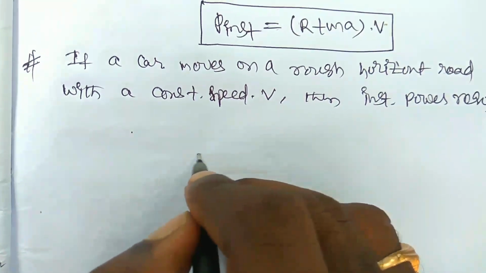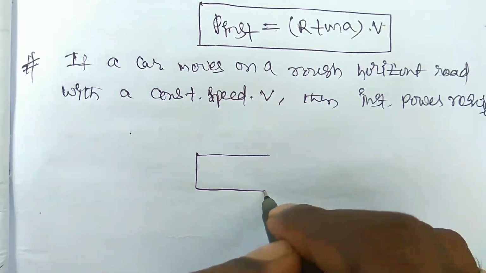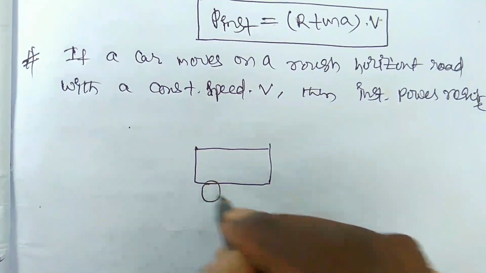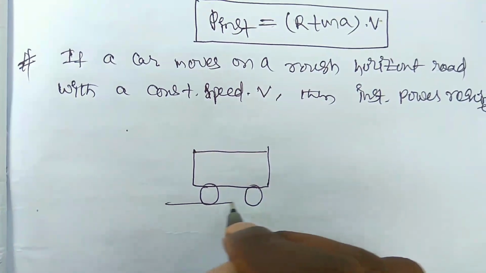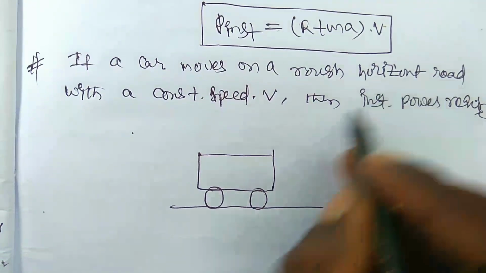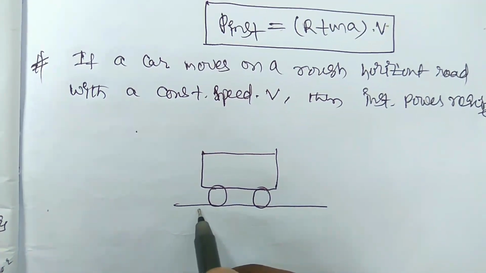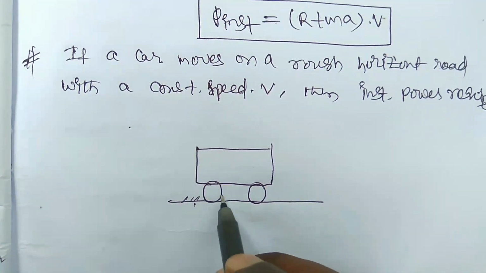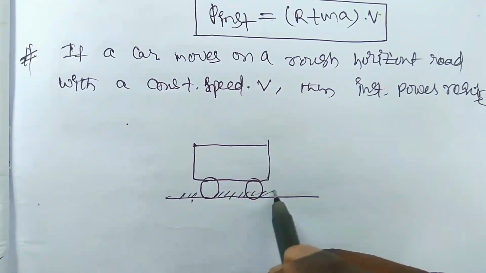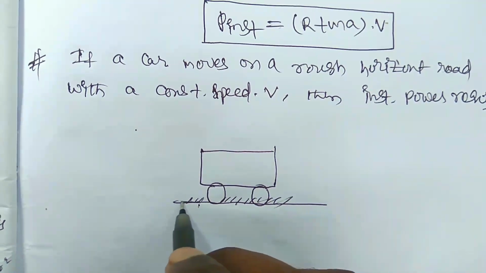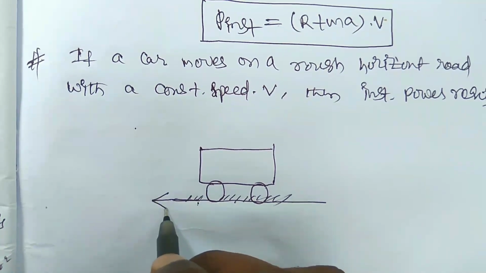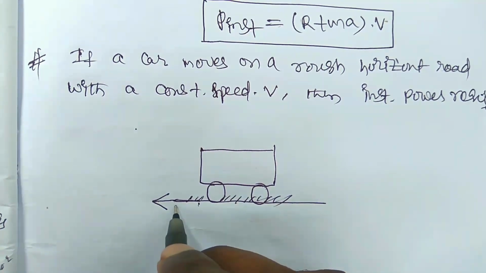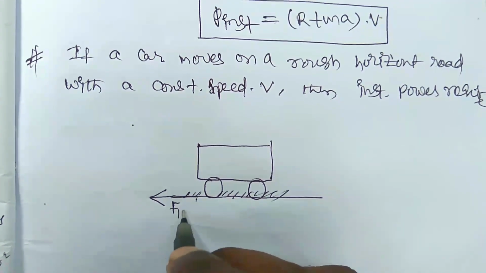So this is again a car which is moving on a horizontal rough surface. So here frictional force will be acting, that frictional force is equal to Fk, right?